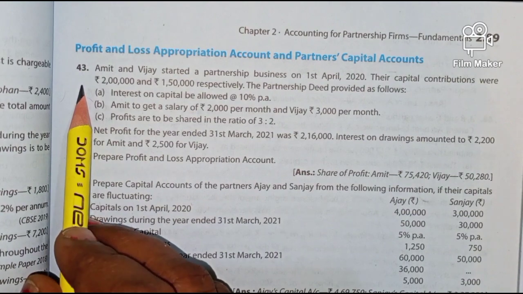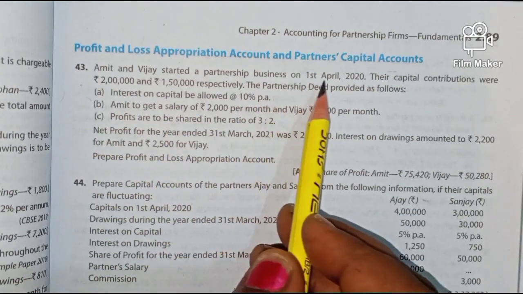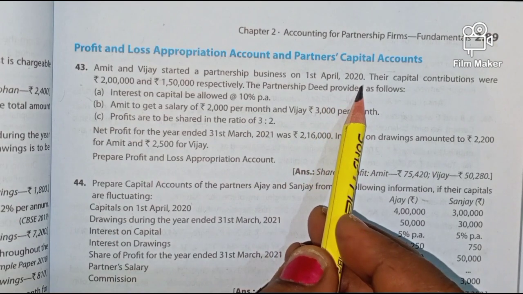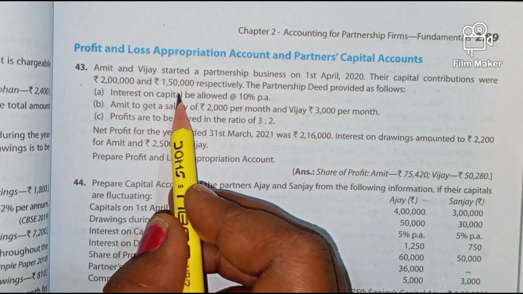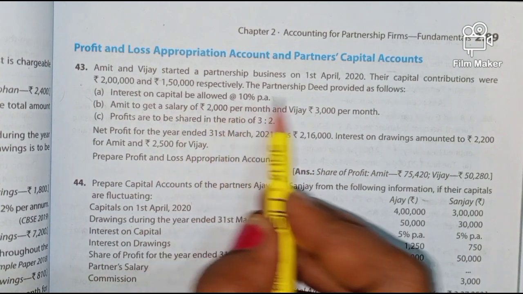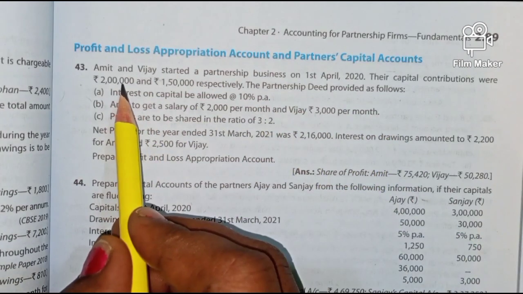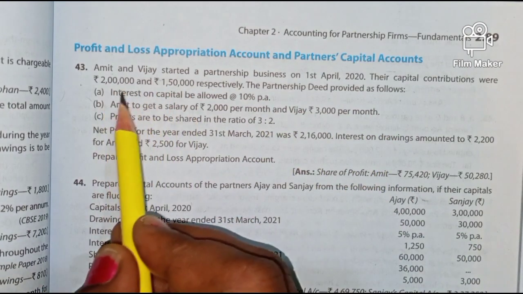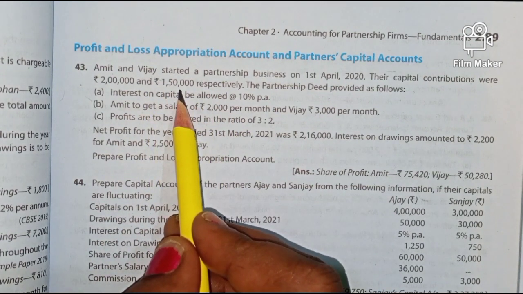Question number 43. Amit and Vijay started a partnership business on 1st April 2020. Their capital contributions were 2 lakhs and 1,50,000 respectively. The partnership deed provided as follows. So partners' capitals are given: Amit's capital 2 lakhs, Vijay's capital 1,50,000.